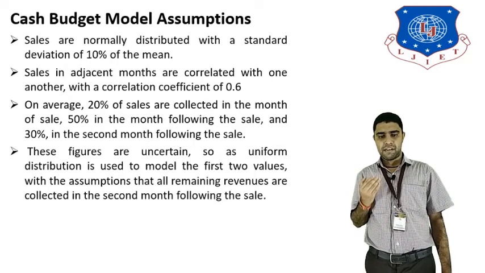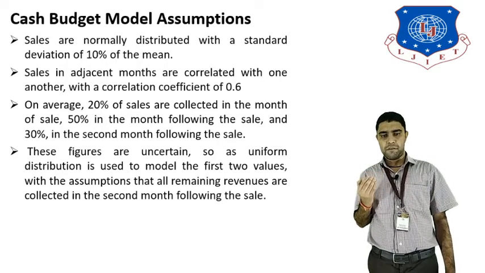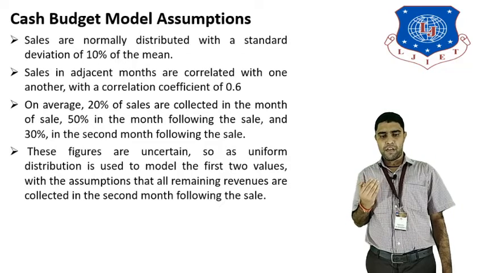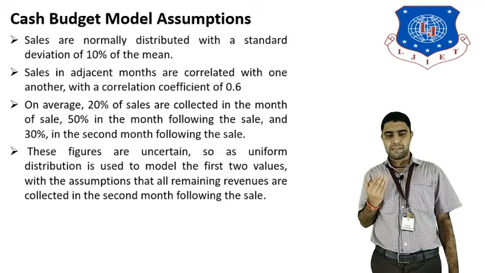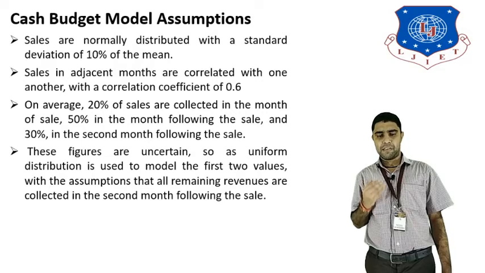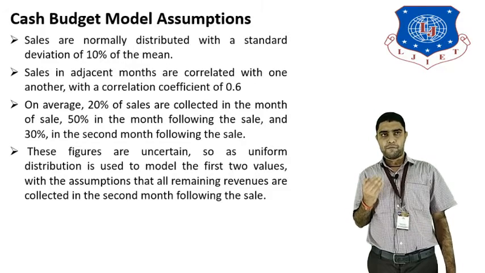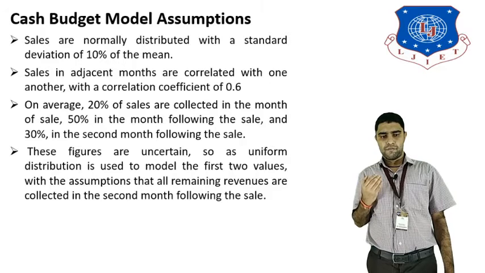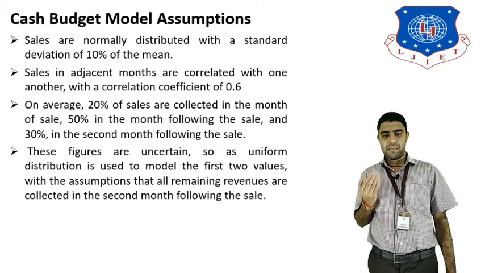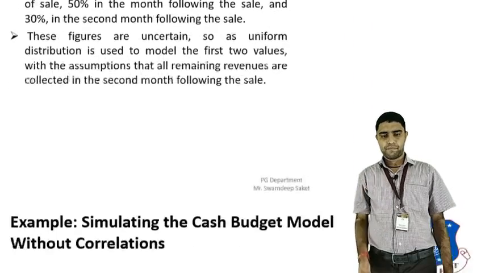These figures are uncertain, so these values follow a uniform distribution. Basically a uniform distribution is maintained for the cash budget model. It is used for the first two values, so basically 15% of sales and 30% of sales are taken as the assumption. After that the remaining net revenues are collected in the second month after the sale. So these are the assumptions used in the cash budget model.